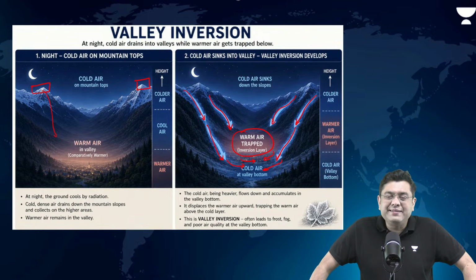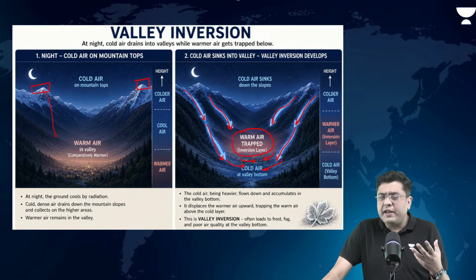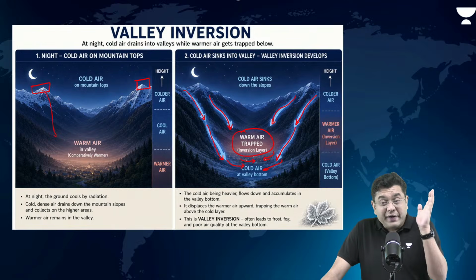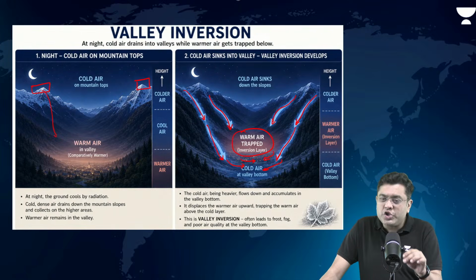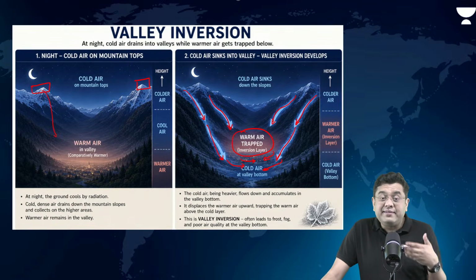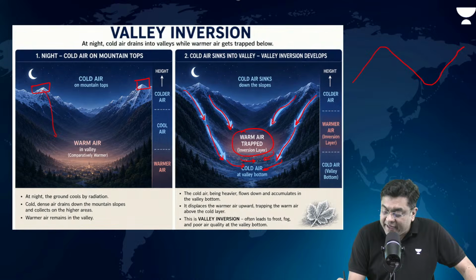Okay, so that is the case of valley inversion, due to which it is always advisable that in narrow valleys where you have steep sided mountains on the sides, never take shelter at the valley bottom during night, because it can get very cold at night. That is why, when you go to the mountains, let's suppose for a trek, you will find that even the settlements, the villages, are located closer to the sloping areas.